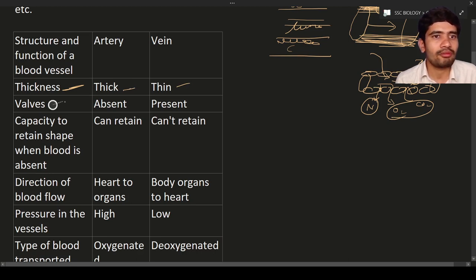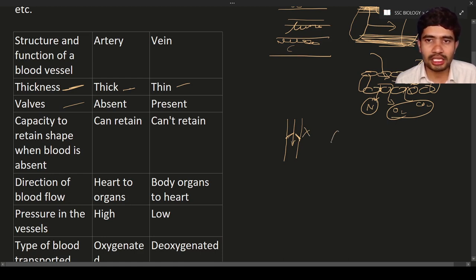Next is valve. What is meant by valve? Valve is nothing but a regulatory organ. Let us consider this is a vein. In the vein there are some kind of valves. So what will the valves do? They will prevent backflow of the blood. So here it is going to prevent the backflow of blood in the veins.